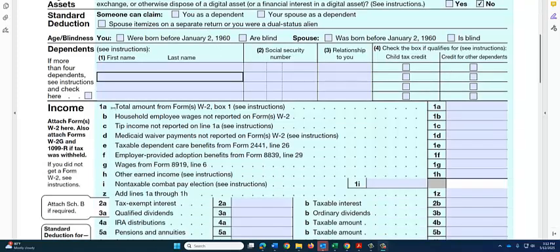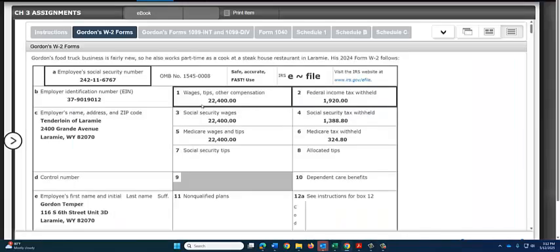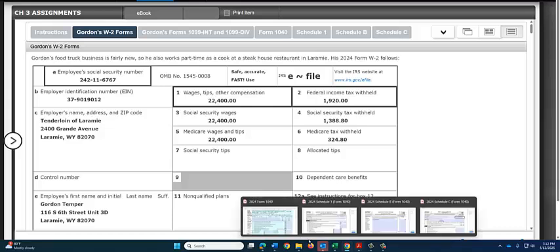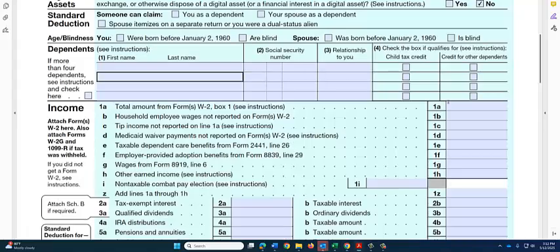So the first thing we'll fill out is line 1, asking for amounts from forms W-2, box 1. So if we go over to his W-2, we'll see that he had wages, tips, and other compensation of $22,400. So back over on the 1040, we'll enter $22,400.